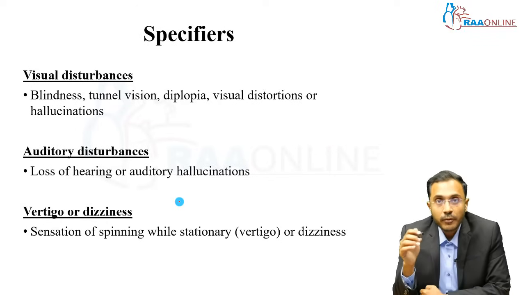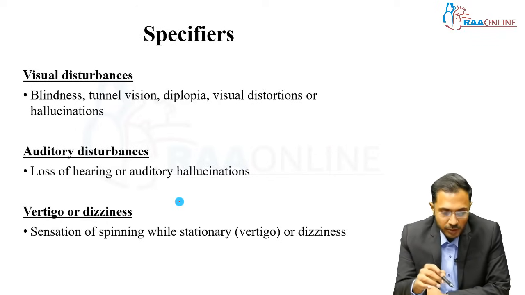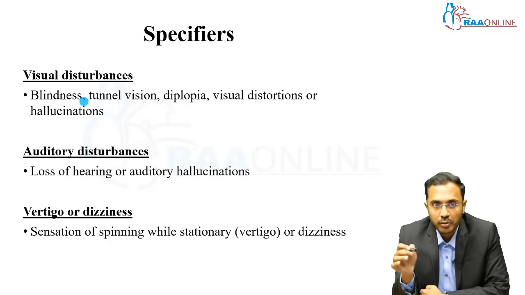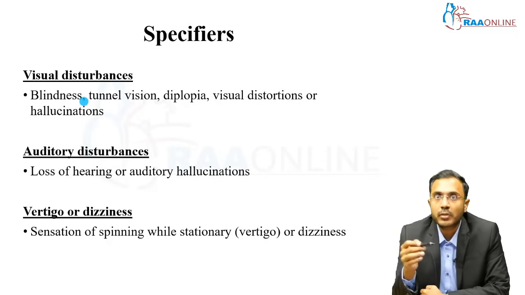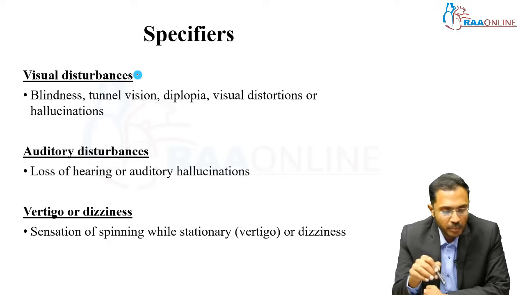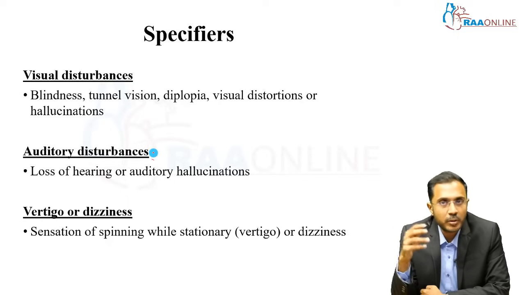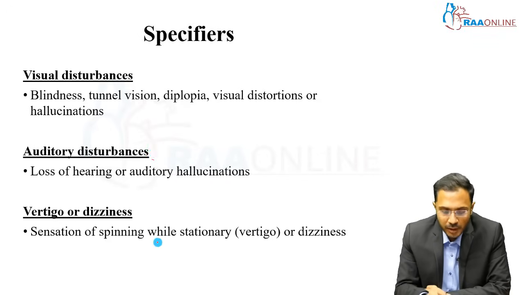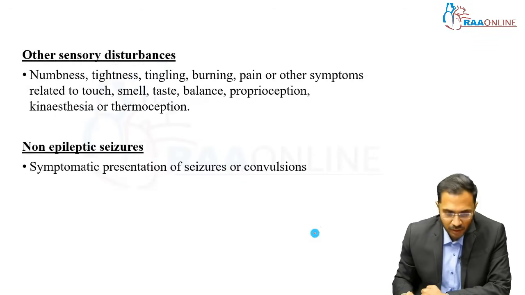Specify if it is due to visual disturbance, for example complete blindness, tunnel vision, diplopia or double vision, visual distortions or hallucinations, which are not part of schizophrenia or any other organic condition. Then dissociative auditory disturbances: complete loss of hearing or auditory hallucinations, which are not part of major psychiatric or neurological disorders. Dissociative vertigo or dizziness: sensation of spinning while stationary, or dizziness. These are all specifiers.